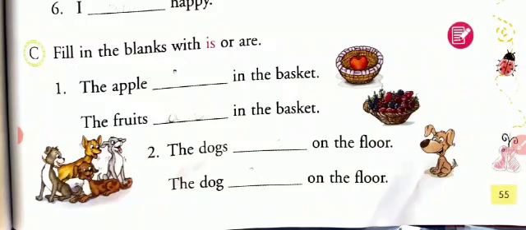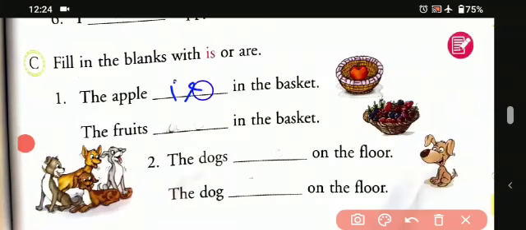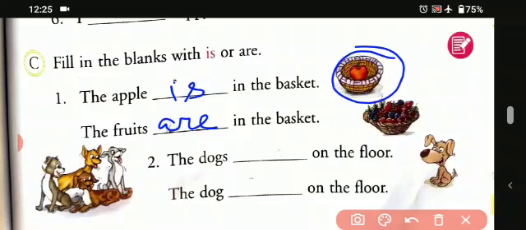So the first one is, the apple dash in the basket. So that means is in the basket. The fruits dash in the basket. So that means the fruits are in the basket. In the first sentence what we have used is, is in the basket, because only one apple is there, as we can see in the basket.